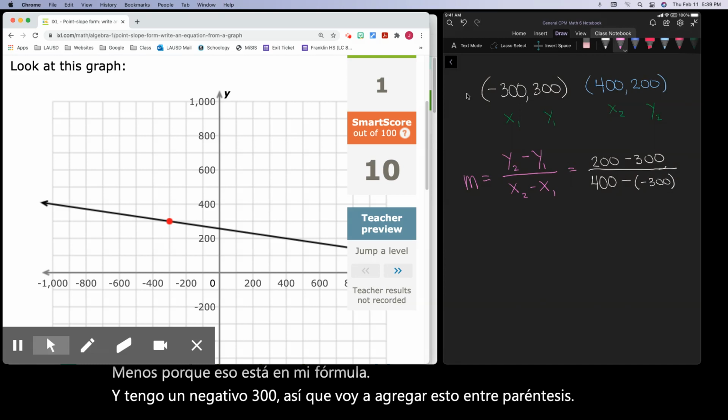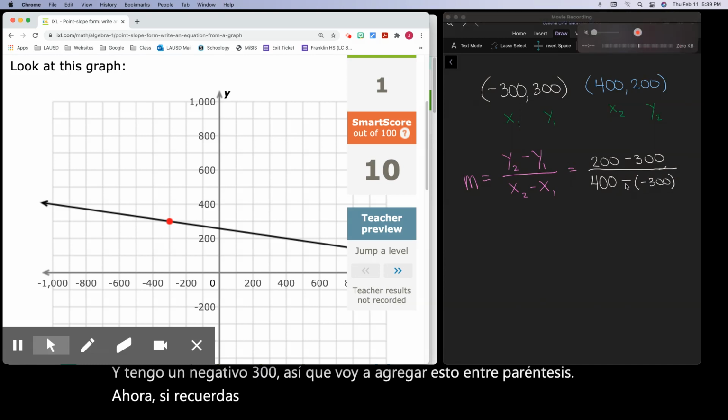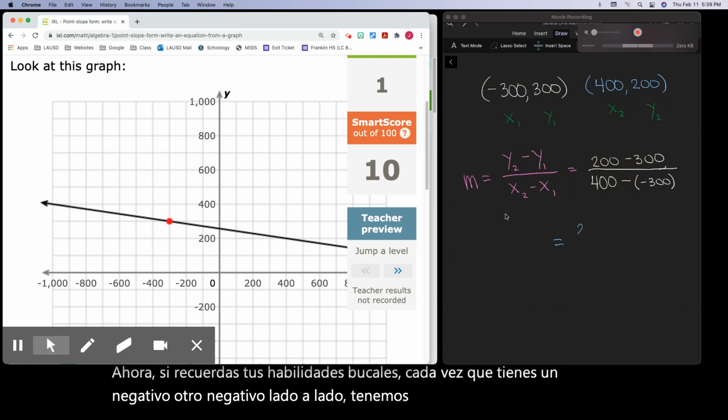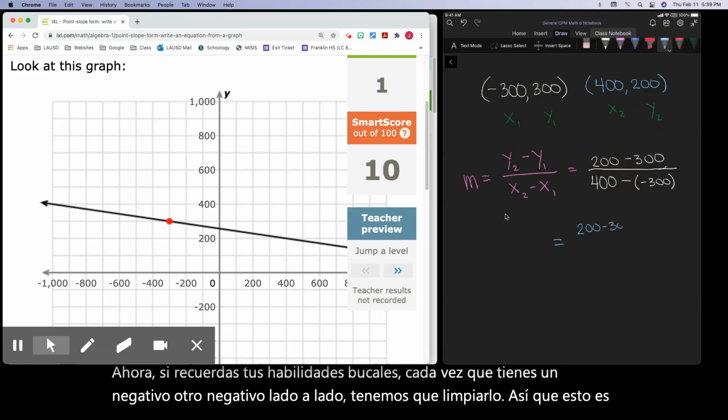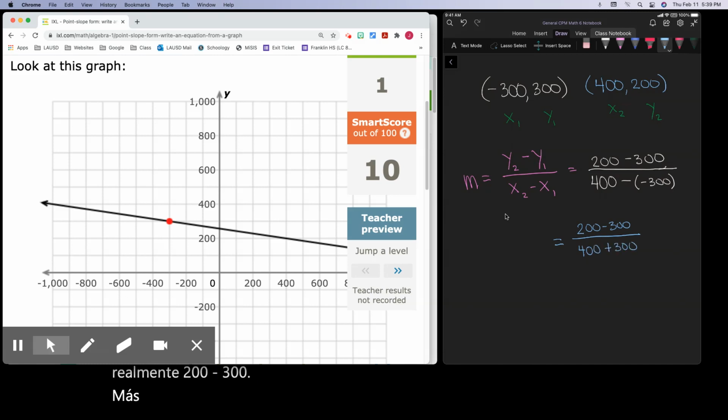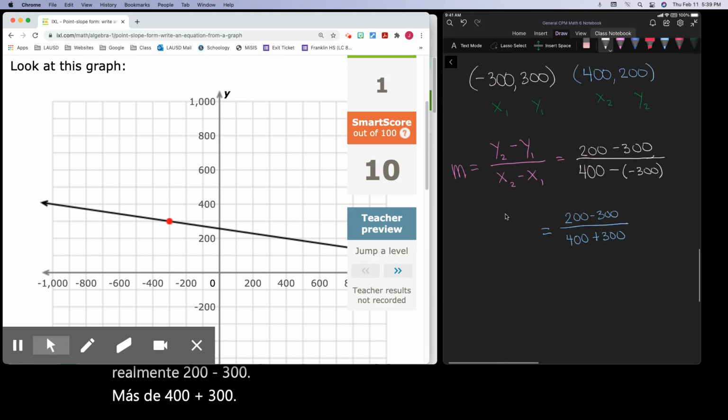Now, if you remember your math skills, anytime you have a negative times another negative side by side, we need to clean it up. So this is really 200 minus 300 over 400 plus 300. 200 minus 300 equals negative 100. And 400 plus 300 is 700. Oh my, it's like a tongue twister.